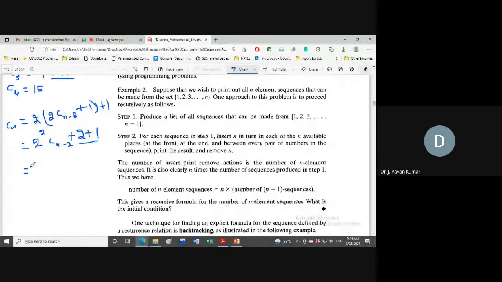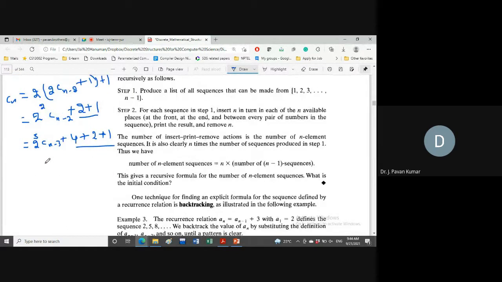2 power 3, right? Yes, sir. 2 power 3 Cn minus 3, plus, 4, right? Plus 1, right? Cn minus 2 means 2 into Cn minus 3 plus 1. So 2 power 2 into 1, that is 4, plus 2 plus 1. This we are keeping as it is. Why? Because for some purpose, that we will come to know. Next, what is the next substitution?